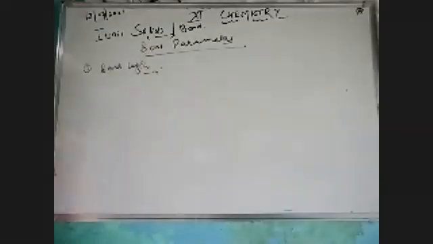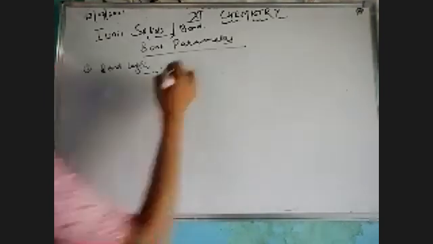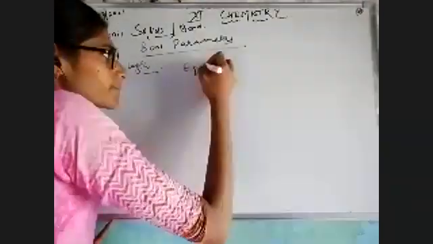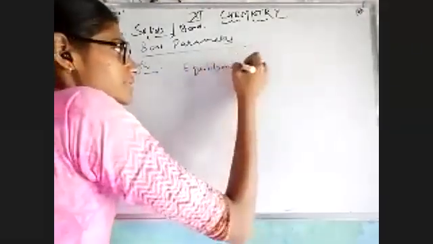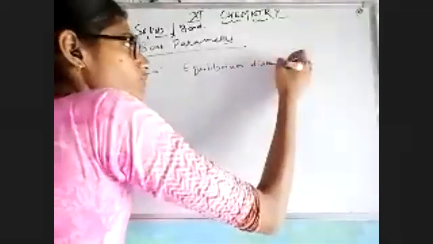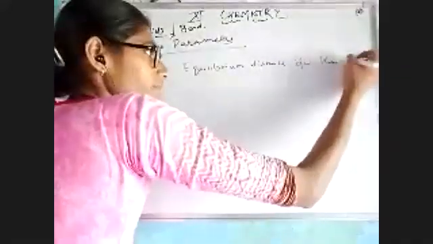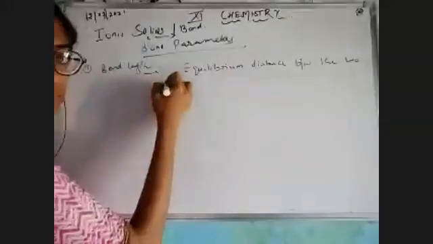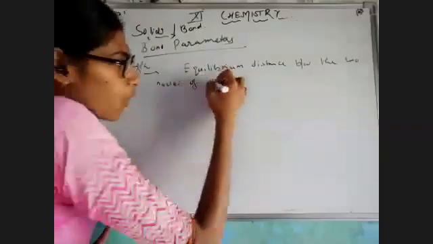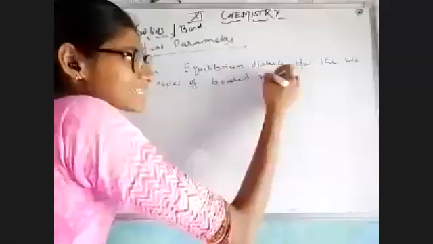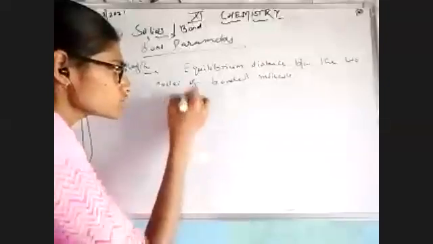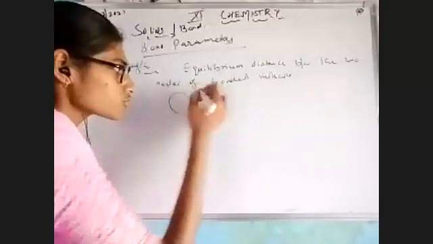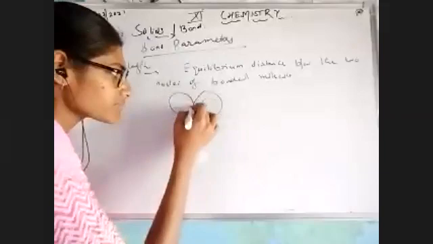The bond length is just the equilibrium distance between the nuclei of two bonded atoms in a molecule. That means there is an equilibrium distance between the two nuclei of a bonded molecule. मतलब क्या है इसका? It means if we are taking two atoms or two moles and they are combined to each other,